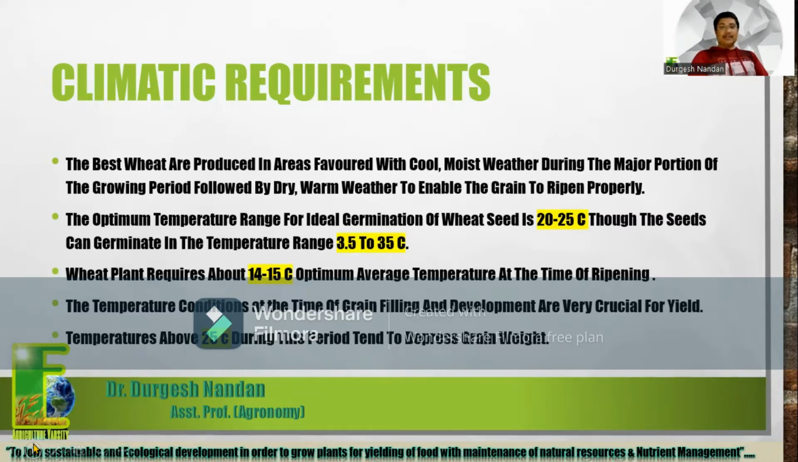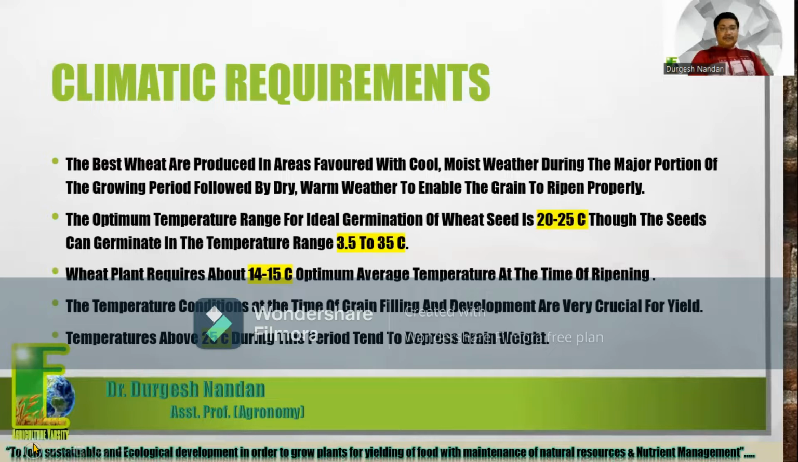The optimum temperature range for ideal germination of wheat seed is 20 to 25 degrees Celsius. The seeds can germinate in the temperature range 3.5 to 35 degrees Celsius. So 3.5 is the minimum temperature and 35 is the maximum, because in winter season 35 is enough.